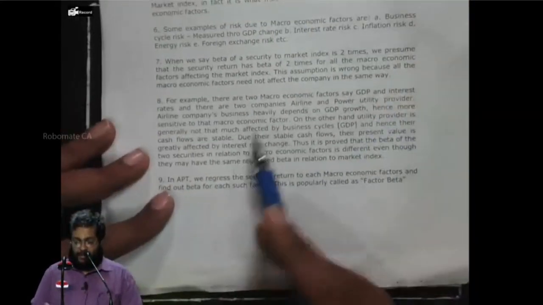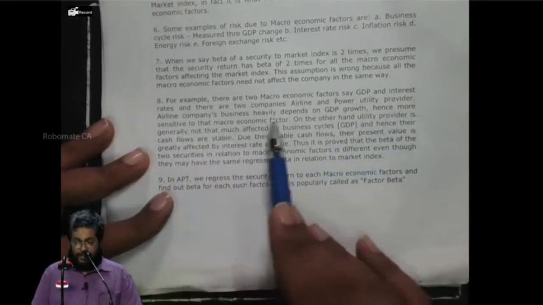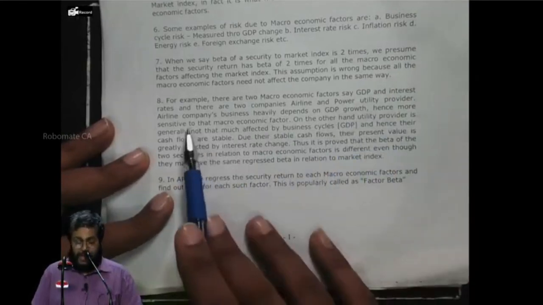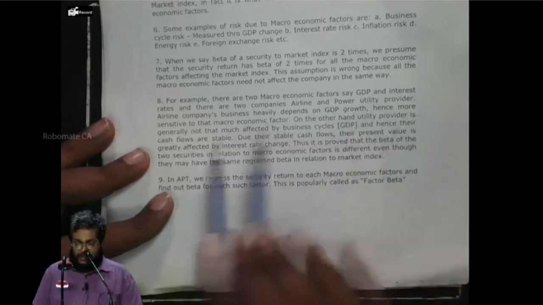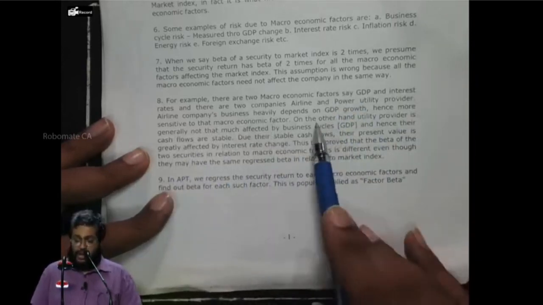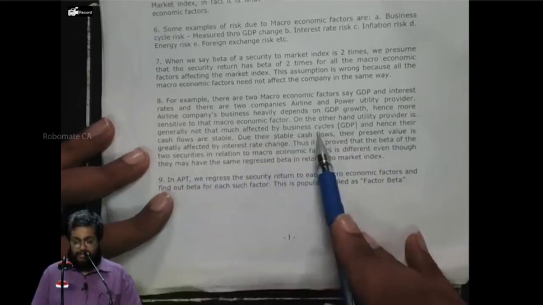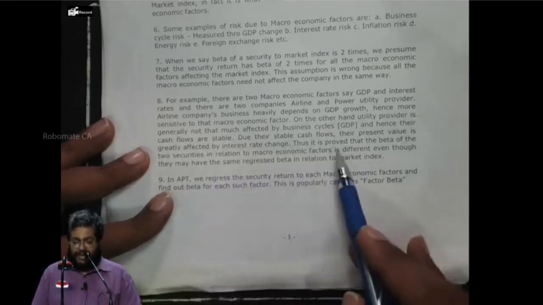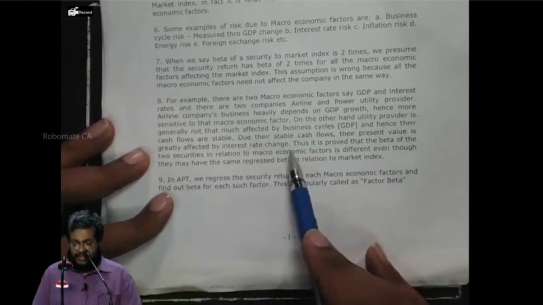For example, there are 2 macroeconomic factors, say GDP and interest rates, and there are 2 companies, airline and power utility provider. Airline company business heavily depends on what? GDP growth, hence more sensitive to the macroeconomic factor. On the other hand, utility provider is generally not that much affected by business cycle, and hence their cash flows are stable. Due to their stable cash flows, their present value is greatly affected by interest rate change.